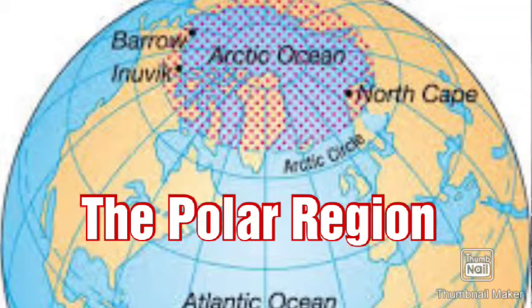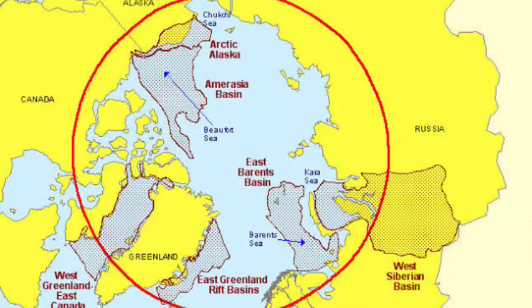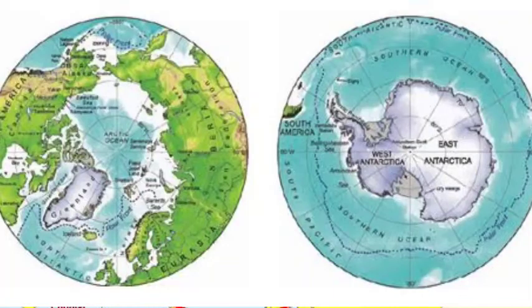Today we will learn about the polar region. Where is the polar region located? The polar region lies near the poles. It is called the polar region. On one side you can see north and south: the North Polar region and the South Polar region.